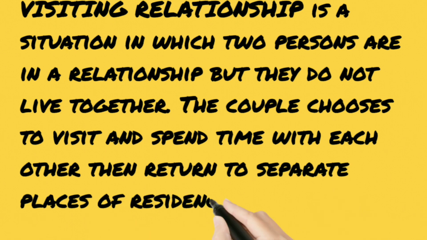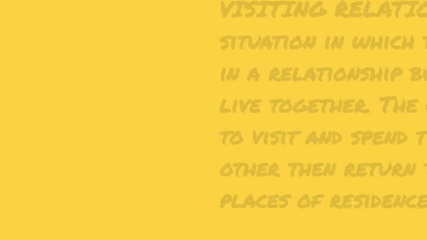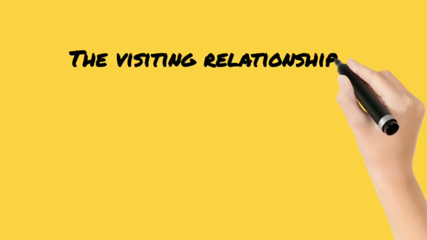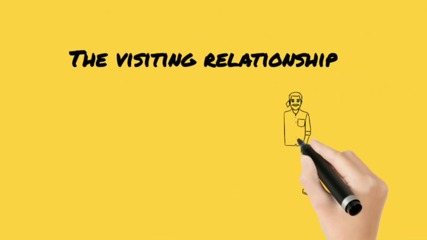The next union that I want to mention is the visiting relationship. Now, this is a situation, as the name suggests, where both partners are in a relationship but they don't live together, right? So there is a visiting relationship. Usually it is the man that visits the woman, but it can be the other way around as well.